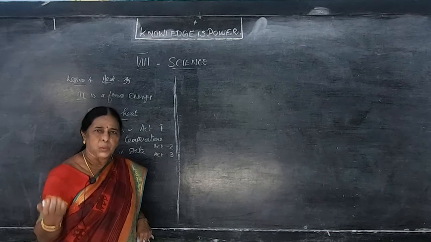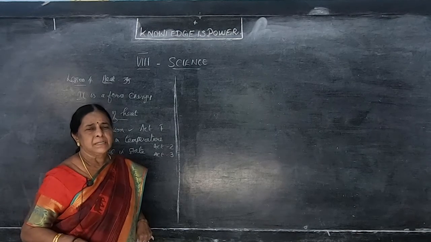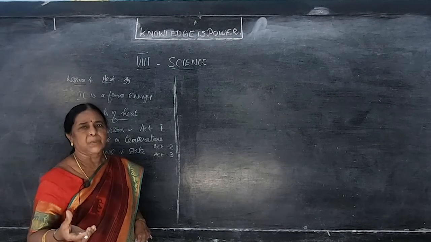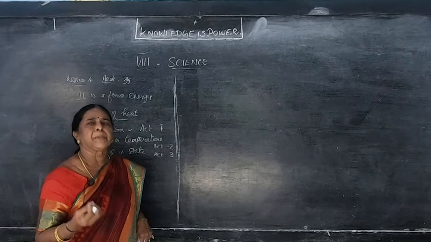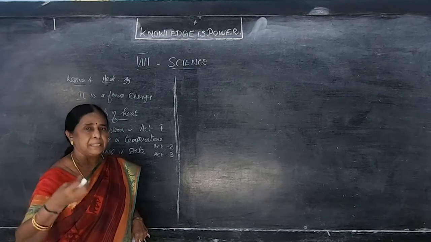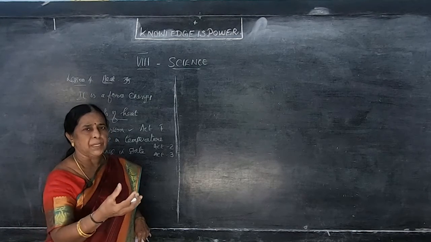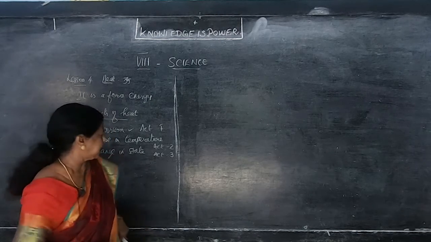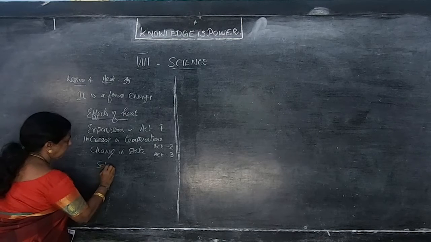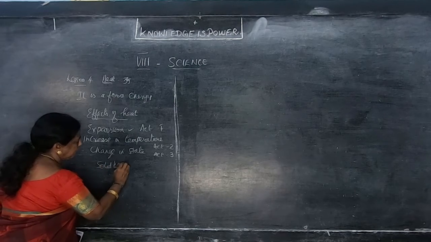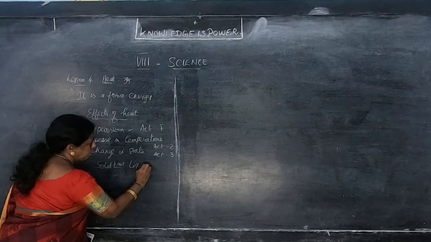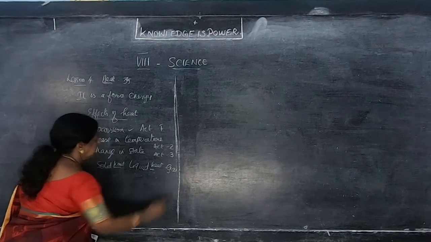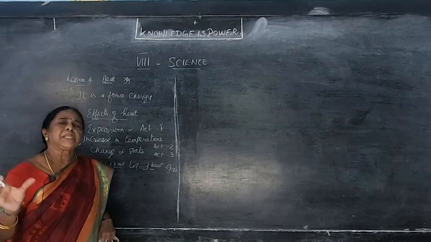For example, you are taking solid ice, a solid block of ice, then you are heating it for some time, the solid block melts and becomes liquid. Then you keep heating, without stopping: first it is solid, we are heating, it becomes liquid water, and the liquid water again heated becomes gas. So solid changes into liquid, liquid heated again becomes gas. This is known as what? Change of state.